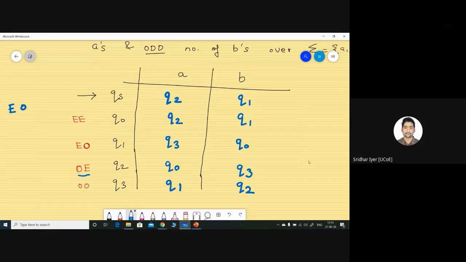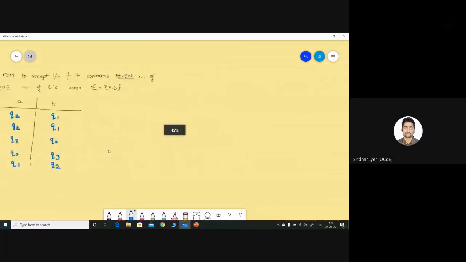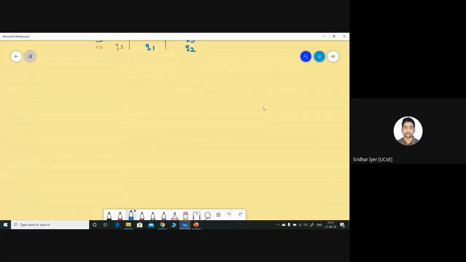Can you let me know in the chat box, or you can even unmute yourself. If it's clear, then kindly let me know, then I can move ahead. Okay, thank you, Abhirup. What about others? Kindly drop in a text so that I come to know whether you're alive or not, whether you're sleeping or not. Okay, clear. Thank you. Thank you so much.